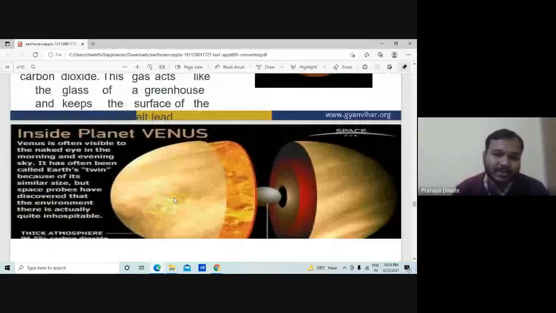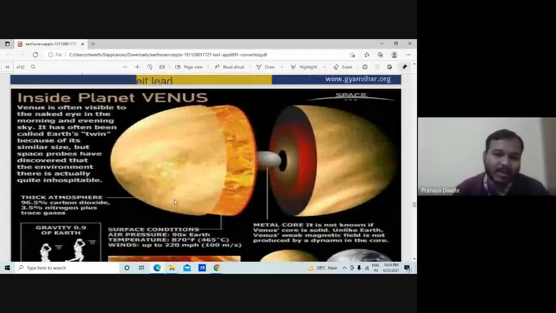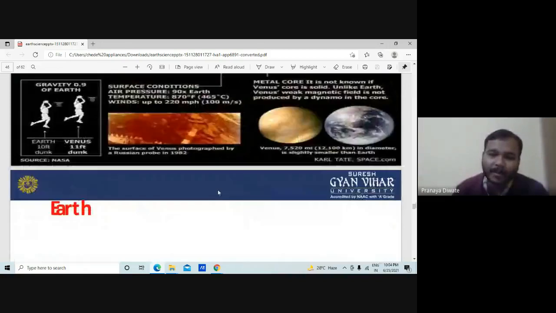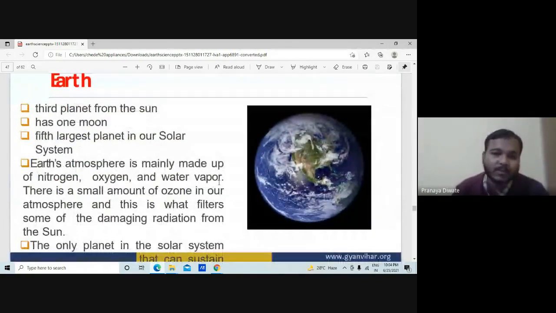Venus is often visible to the naked eye in the morning and evening sky. It has often been called Earth's twin because of its similar size. The gravity is more or less similar to the Earth's, but the temperature is much higher than on Earth.